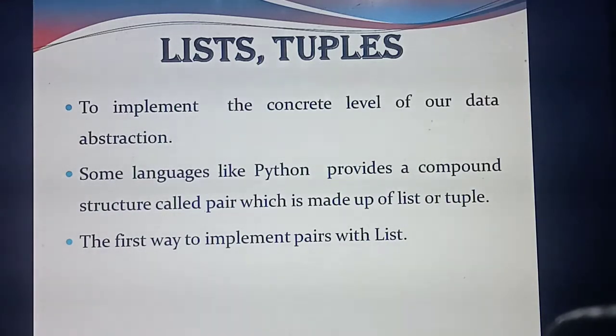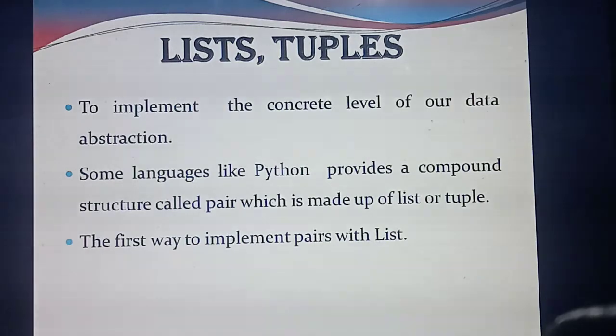Now we are studying data abstraction. What do you mean by data abstraction? It will display only important details and hide the background. That is called data abstraction. To implement such a data abstraction, this year you are going to study which programming language? Python. This Python programming language will provide an important structure to implement the data abstraction concept. What structure will it provide?